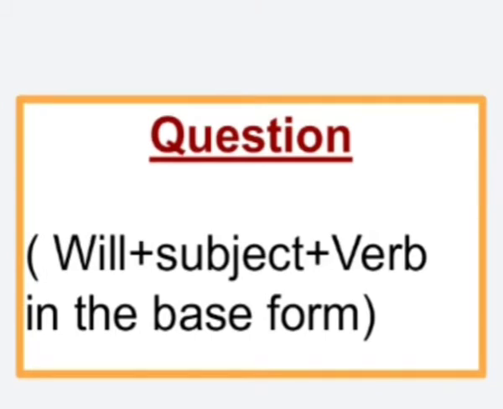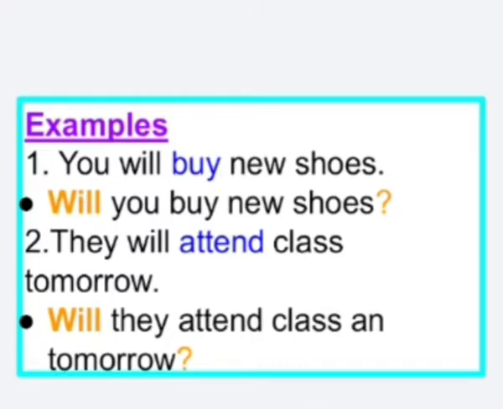Next, the question structure is will plus subject plus verb in the base form. Let's see the example. You will buy new shoes. In question structure, how can you change it? Will you buy new shoes? At the end of the sentence, you put the question mark.